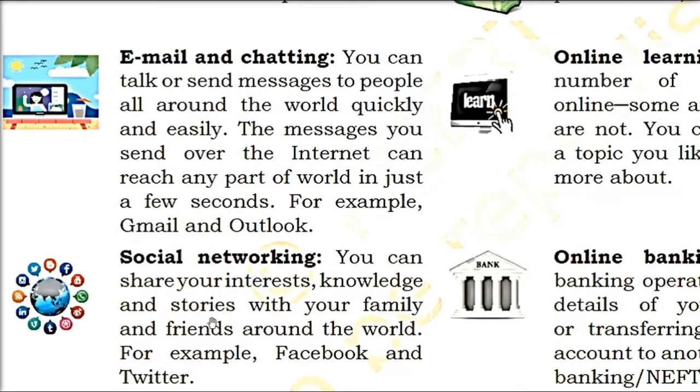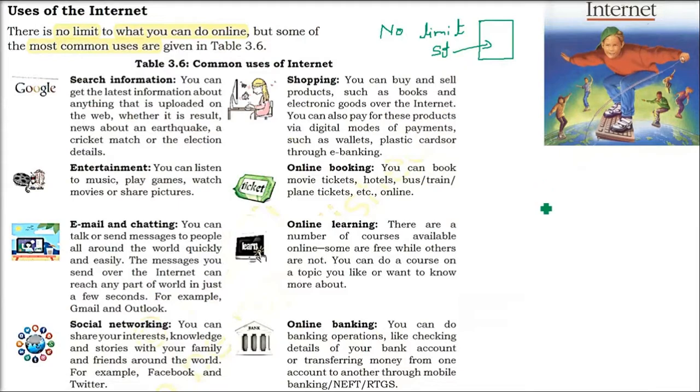Social networking. Initially, you might not be knowing, there was a social networking site which came up. It was called Orkut.com. Present generation might not know it. People got crazy. They were finding friends, they were dating here. So many things they were doing. After that, Facebook came. Mark Zuckerberg.